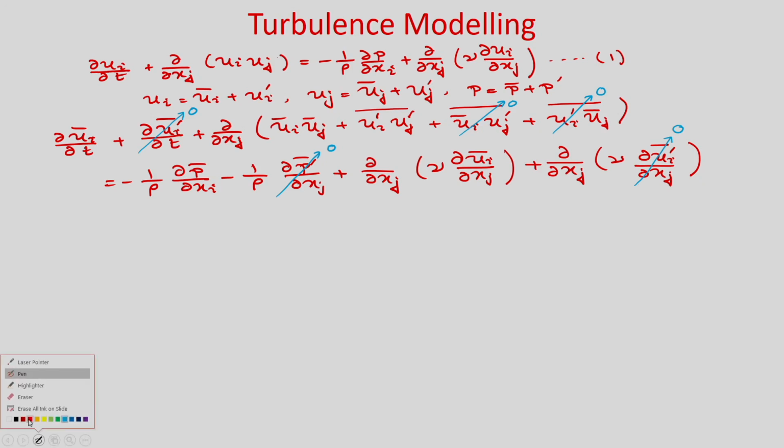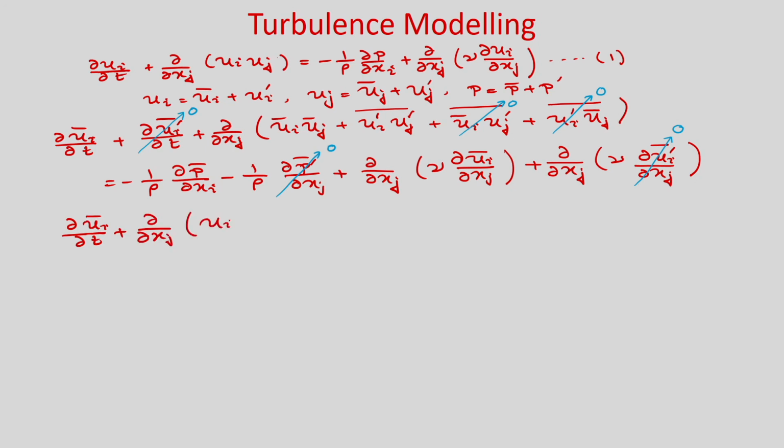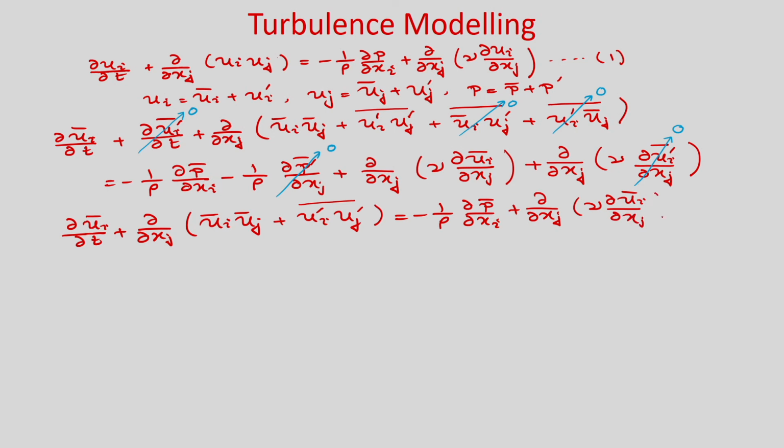simplification we can write this equation as del u_i bar by del t plus del of del x_j of (u_i bar u_j bar plus u_i prime u_j prime bar) is equal to minus 1 by rho del p bar by del x_i plus del of del x_j of nu del u_i bar by del x_j. And obviously, this is the Reynolds stress.